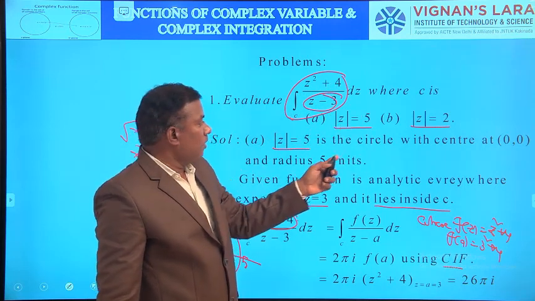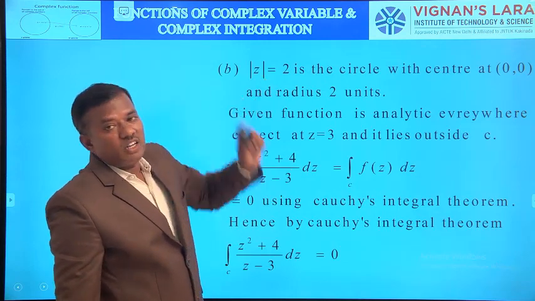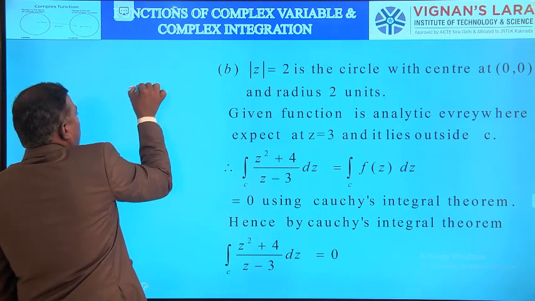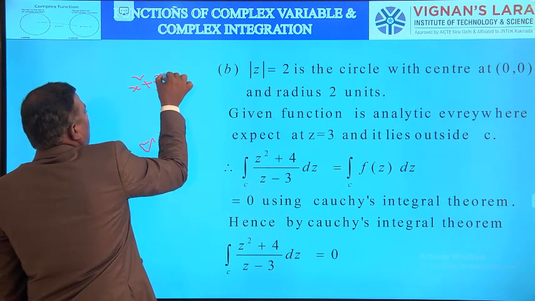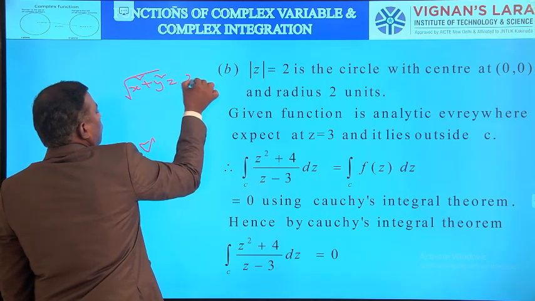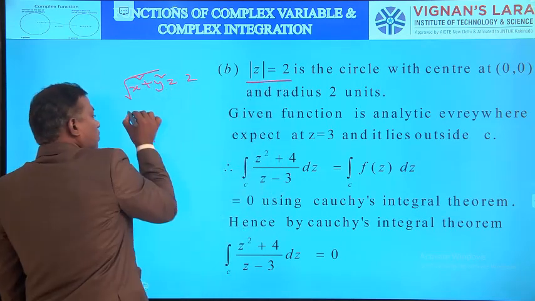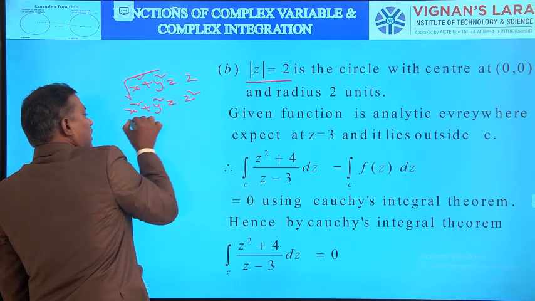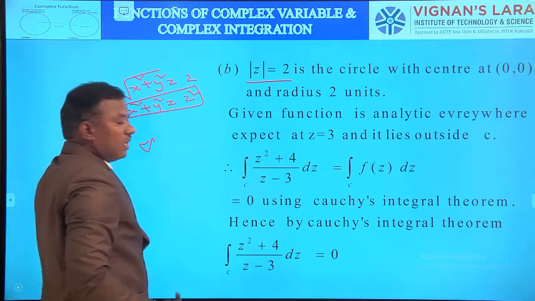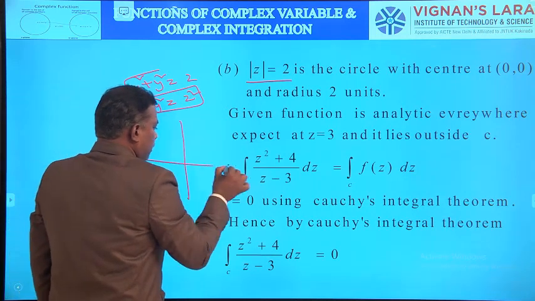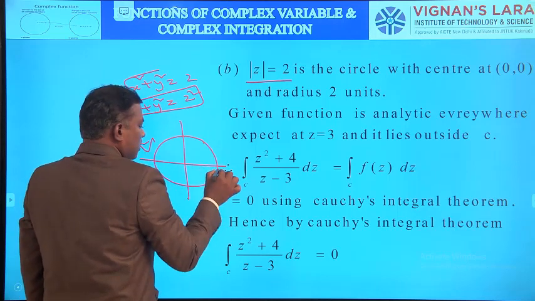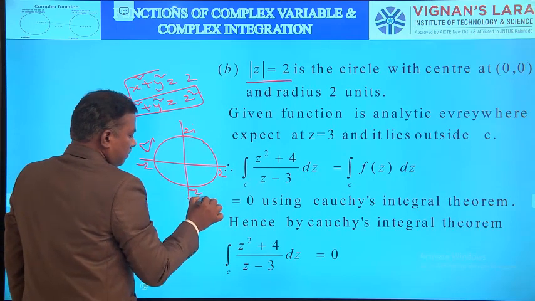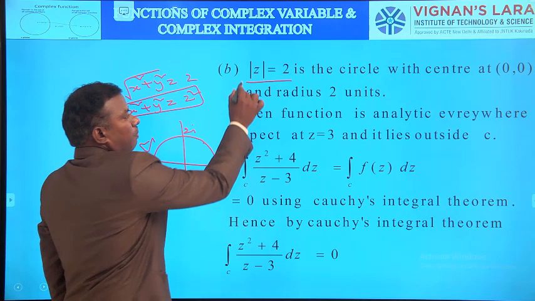Then coming to the second problem, mod z equal to 2. Mod z equal to 2 means root over x square plus y square equal to 2. That is the meaning of mod z equal to 2. Squaring on both sides, we get x square plus y square equal to 2 square. It also represents a circle with the center 0, 0 and radius 2 units. So it is 2, 2i, minus 2, and minus 2i.